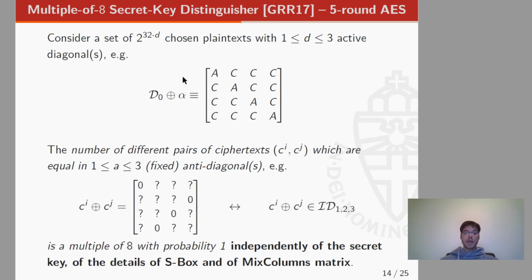The idea is to count the number of different pairs of ciphertexts after 5 rounds of AES, without the final MixColumns operation for simplicity, which are equal in a fixed anti-diagonal. Or, if you want, the number of pairs of ciphertexts which are in the same coset of an inverse diagonal space. It is possible to prove that this number is always a multiple of 8, independently of the secret key, of the details of the S-box, and of the MixColumns matrix.